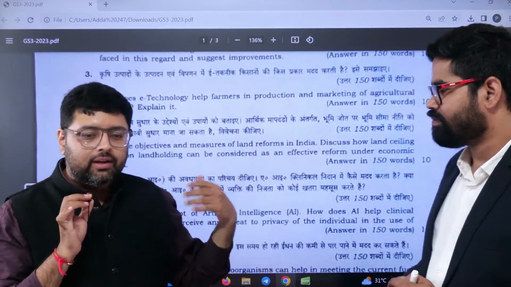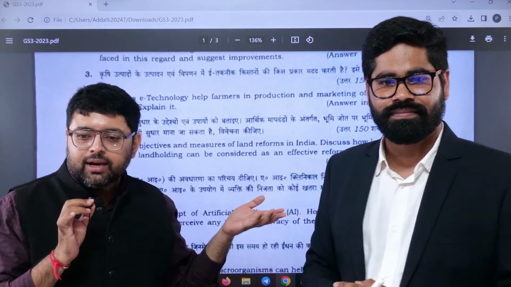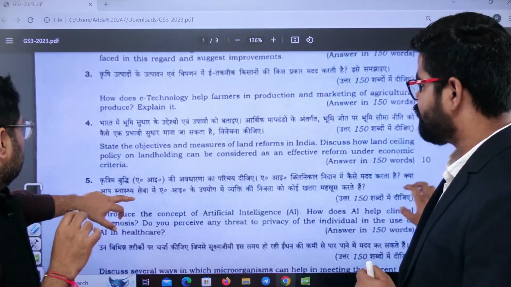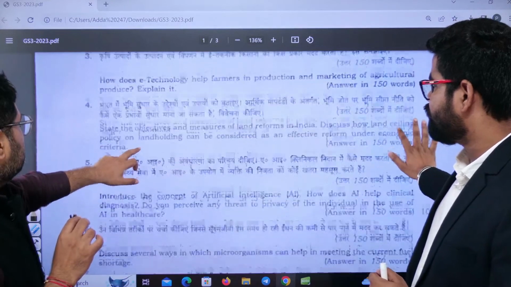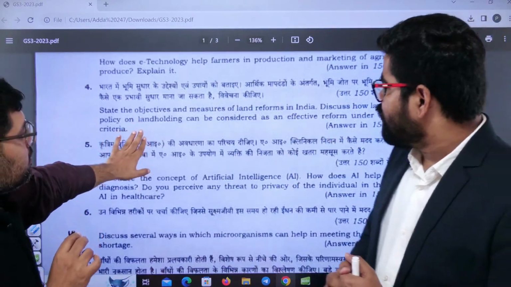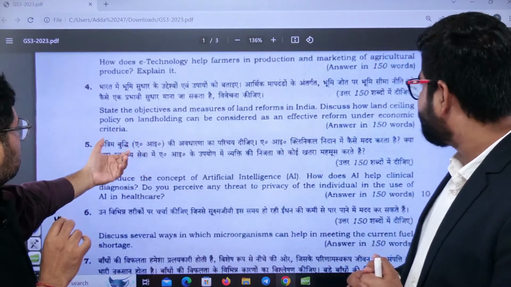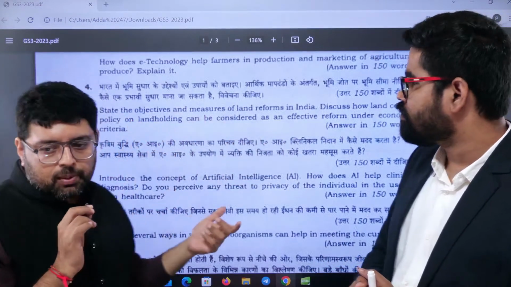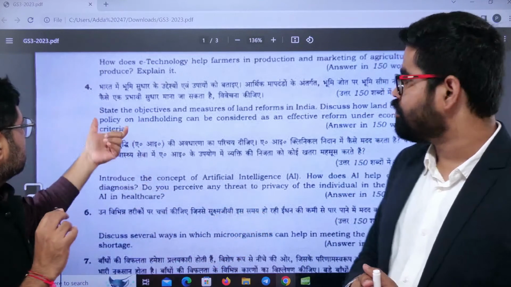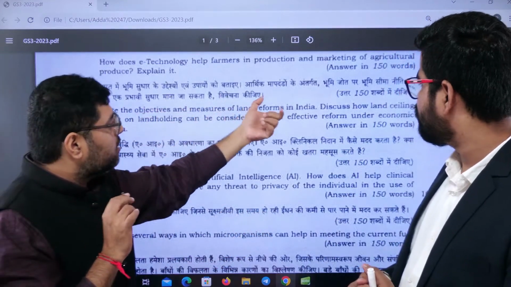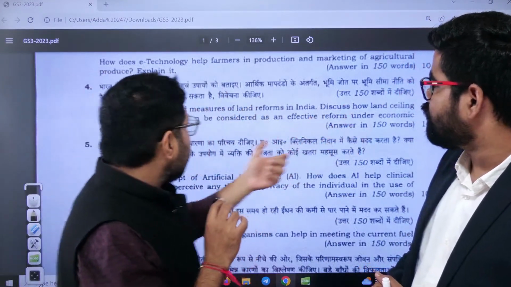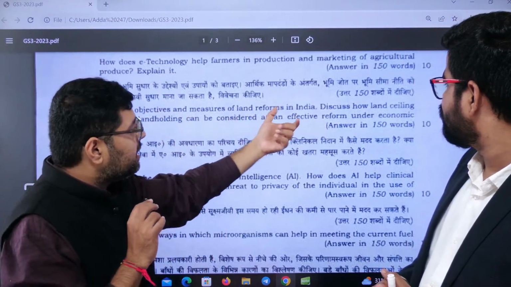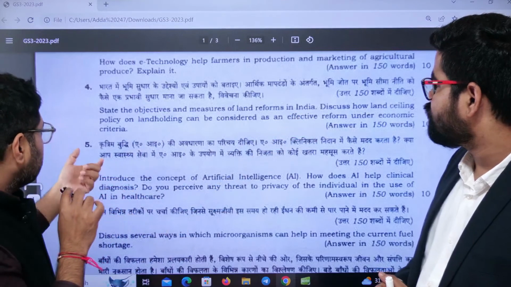So if you are following it, those who are writing mains, definitely they have written a good answer for this. Clear? Now next, again this topic is with respect to agriculture. Or you can say they have not mentioned agriculture, but as per our syllabus it is in agriculture. So state the objective and measures of land reforms in India. Discuss how land ceiling policy on land holding can be considered as an effective reform under economic criteria.